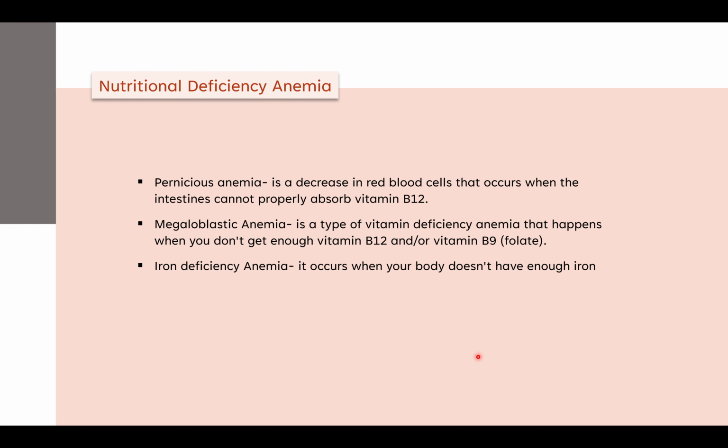There are different types of anemia depending upon the nutritional deficiency. Depending on which particular nutrient is deficient, a different name is given to that anemia. In pernicious anemia, B12 is present in the body, but the body is not capable of absorbing it. The second is megaloblastic anemia, a type of vitamin deficiency anemia that happens when the person does not get enough vitamin B12 and folate from dietary sources. The last one is iron deficiency anemia, which occurs when the body does not have enough iron stored, due to a lower dietary intake of iron-rich foods.